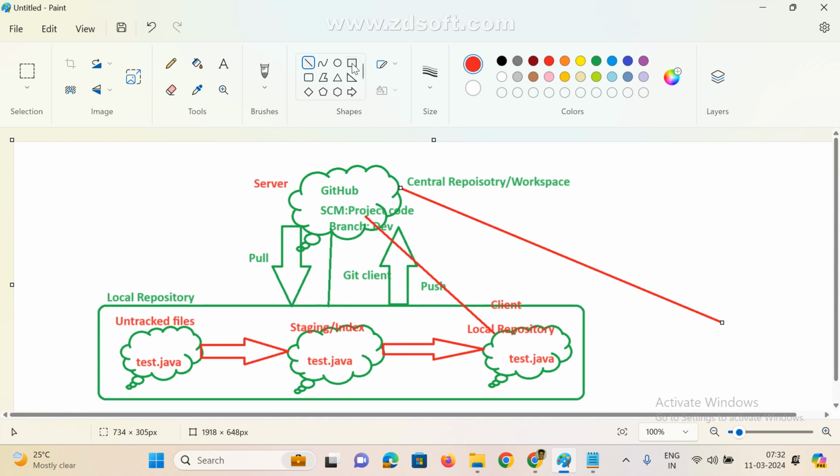For example, I am the new joiner. I got a new laptop. I need this entire code. So there is one command. If you run this command, this entire code will come to your local machine. That's it. Again, you modify existing code and push from local to the central repository. This is happening every day in real time.